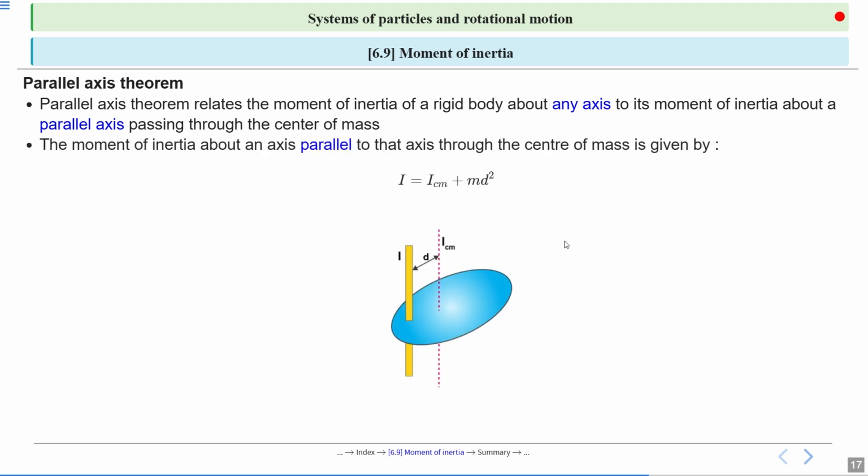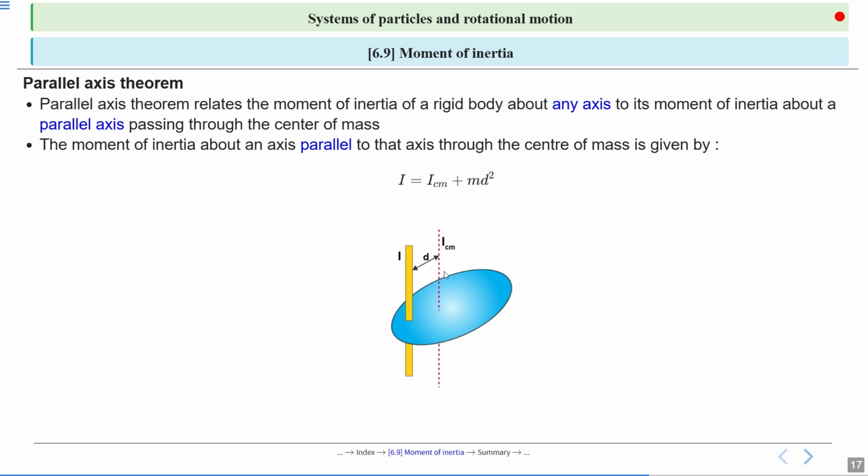So this is the reason. If we talk about the definition, parallel axis theorem relates the moment of inertia of rigid body about any axis to its moment of inertia about a parallel axis passing through the center of mass. This one. I center, passing through the center of mass. All right.